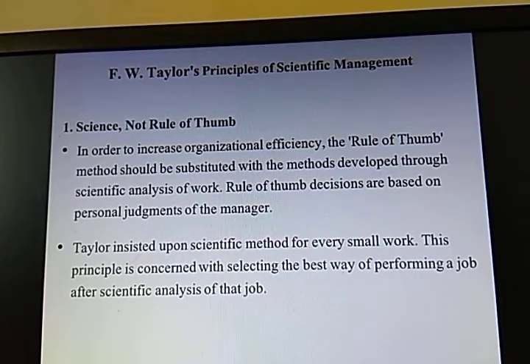The very first one is science, not rule of thumb. In order to increase organizational efficiency, the rule of thumb method should be substituted with methods developed through scientific analysis of work. As I told you, getting the data and doing analysis on it. So the methods should be developed through scientific analysis of the work. In rule of thumb, decisions are based mostly on the personal judgments of that particular manager.